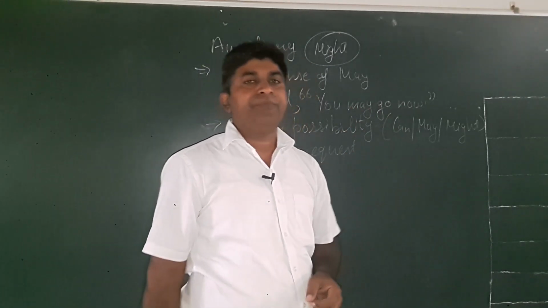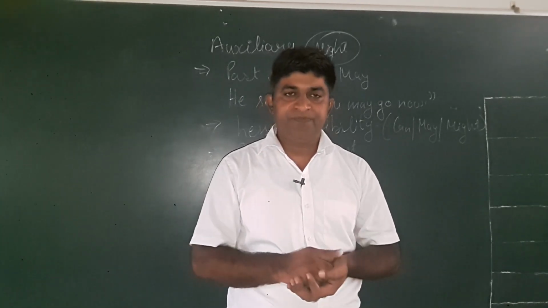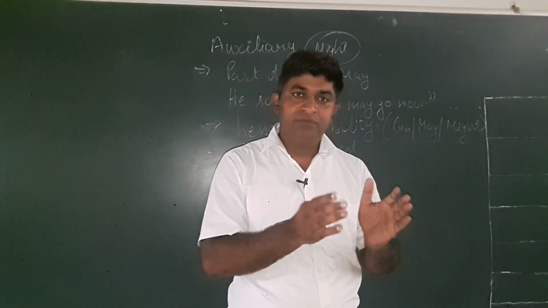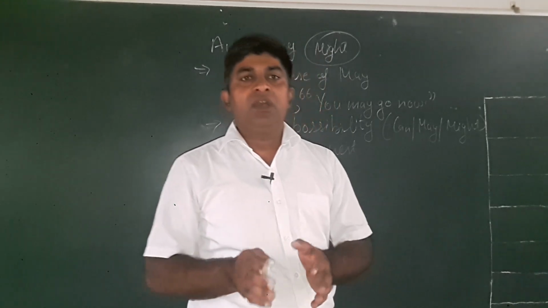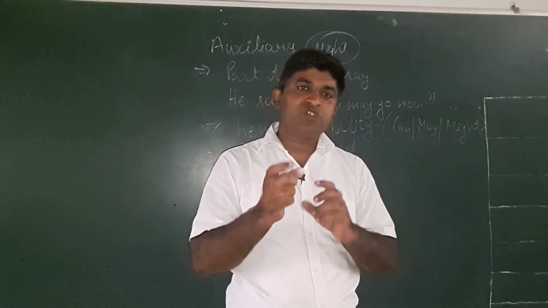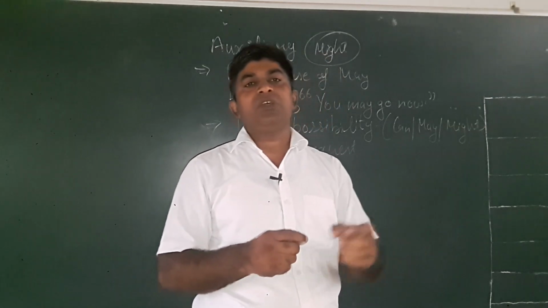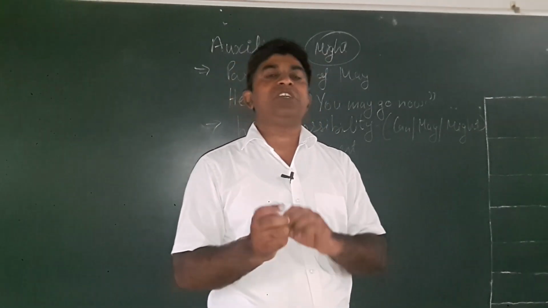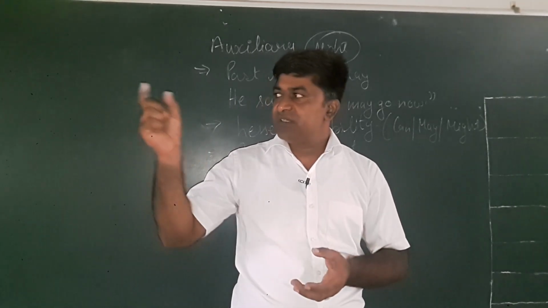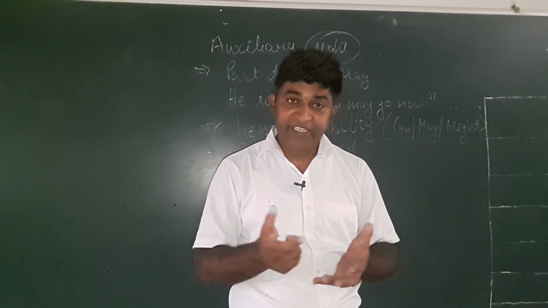The next use of might is, it is used to express lesser possibilities. Lesser possibilities in comparison of can and may. Can is used to express the stronger possibilities. May is used for lesser possibilities than can, and might is used for lesser possibilities in comparison of may. For example, a strong wind is blowing outside, it might rain.